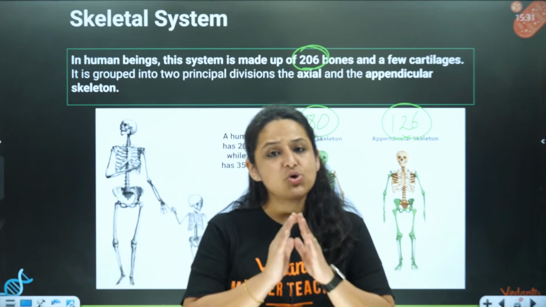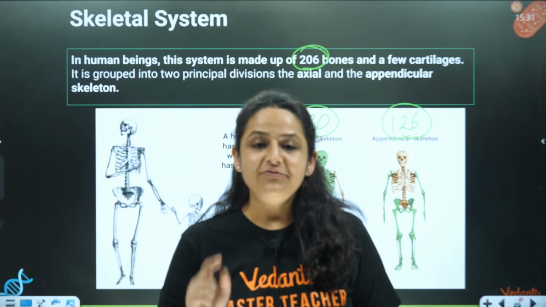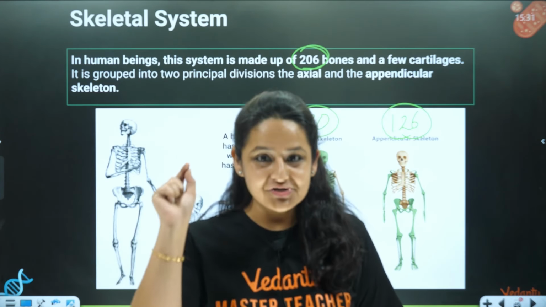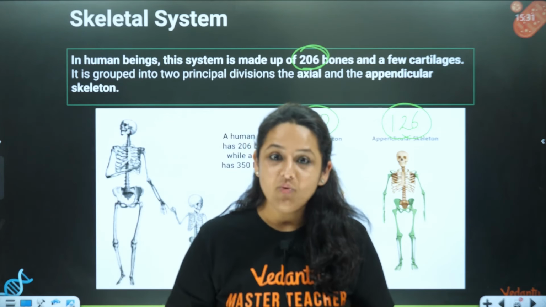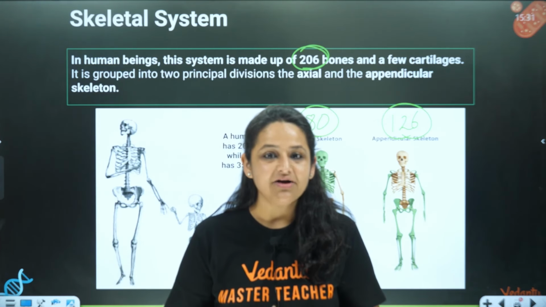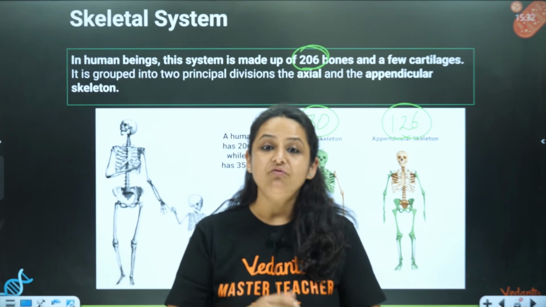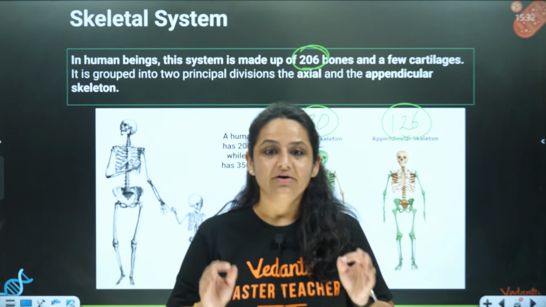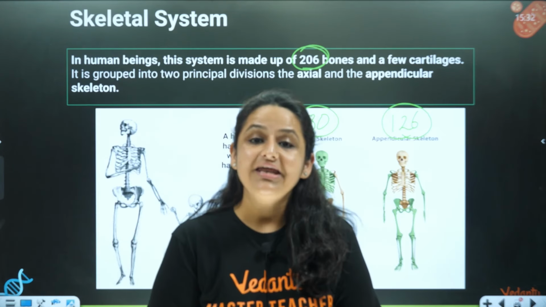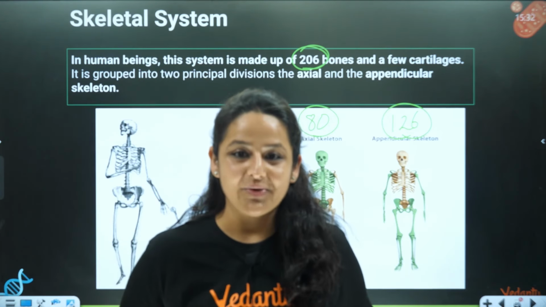So kids, this is all about your skeletal system. We have wrapped up all 206 bones. Now, your homework is to please revise this part from your NCERT and solve all previous year questions. And we are now in a very confident position to solve all the questions.